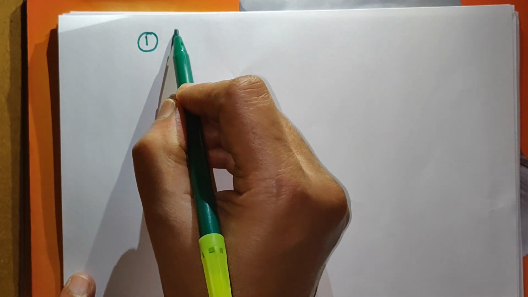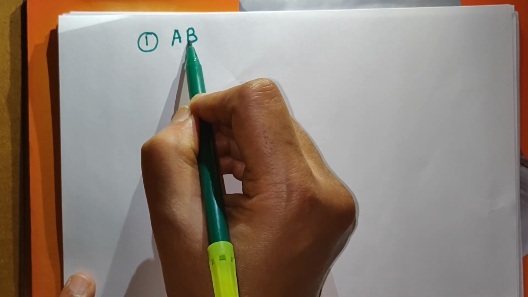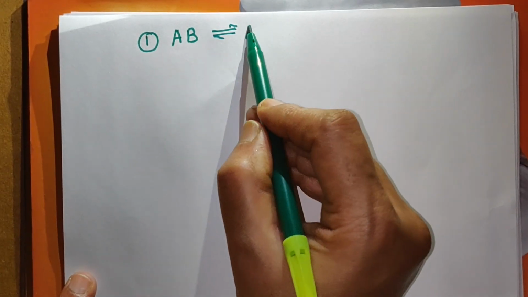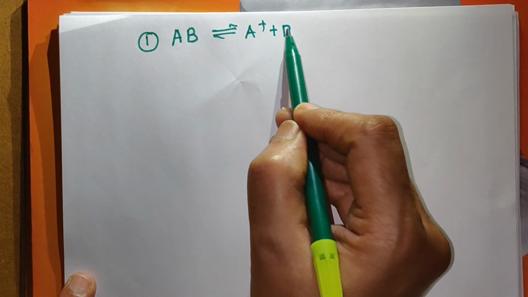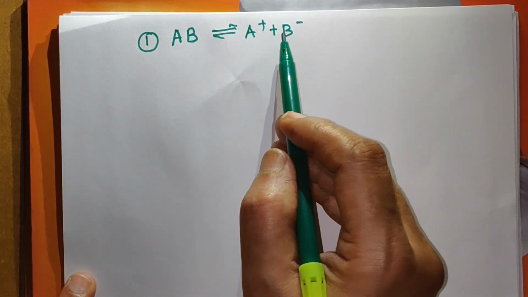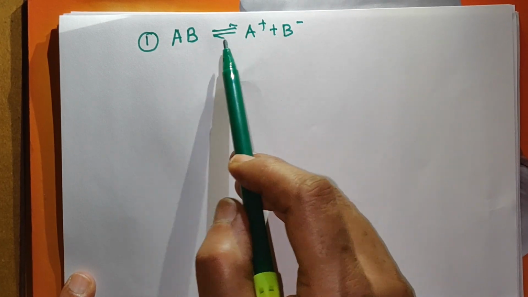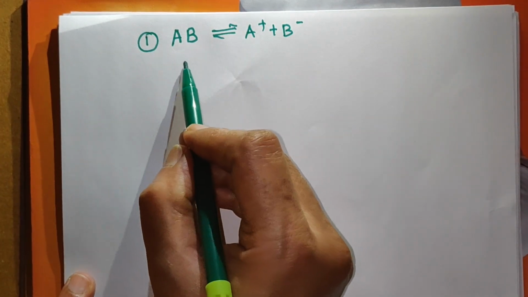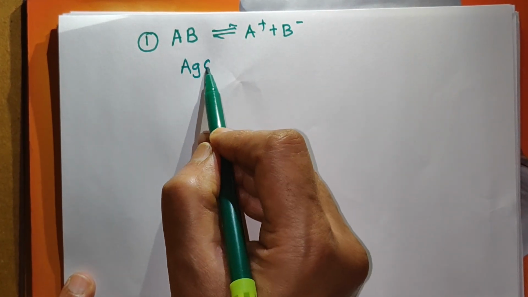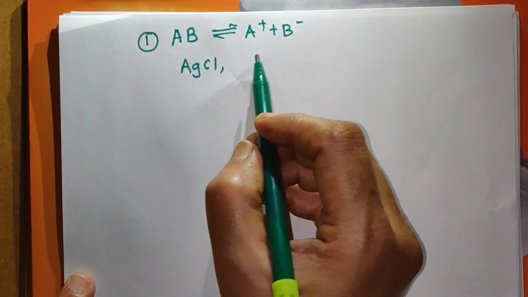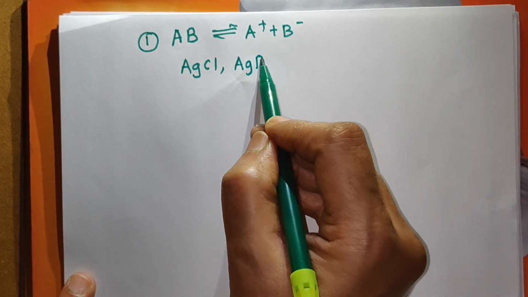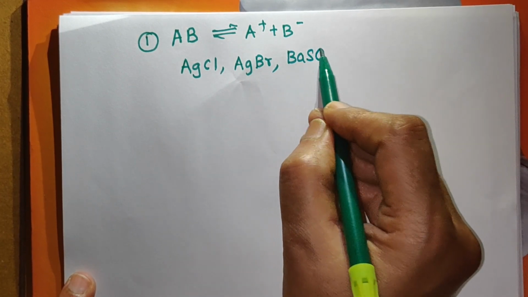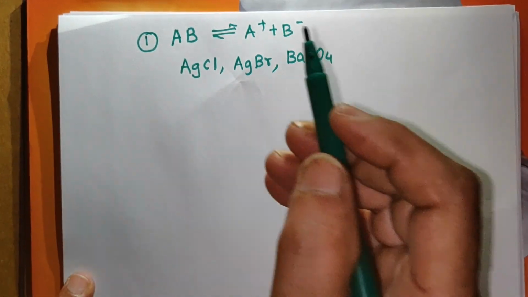Now different sparingly soluble salts can be explained like this. Suppose we have a salt of AB type. What is an AB type of salt? It means that when it ionizes, it gives one A+ ion and one B- ion, that is, one cation and one anion. The stoichiometric coefficient of the cation is 1 and of the anion is 1. Which are the examples? AgCl is an AB type of salt. AgBr is also an AB type of salt. BaSO4, like this. These are salts of AB type.